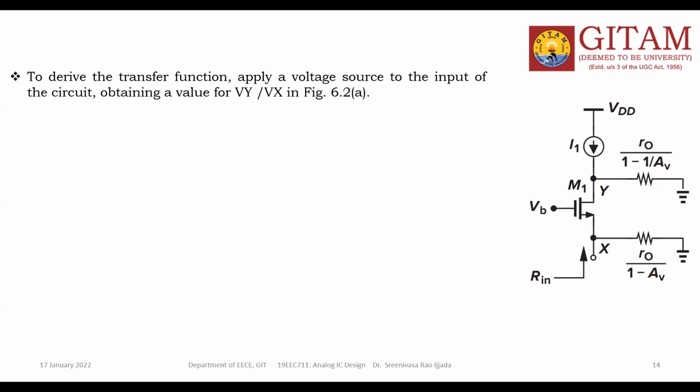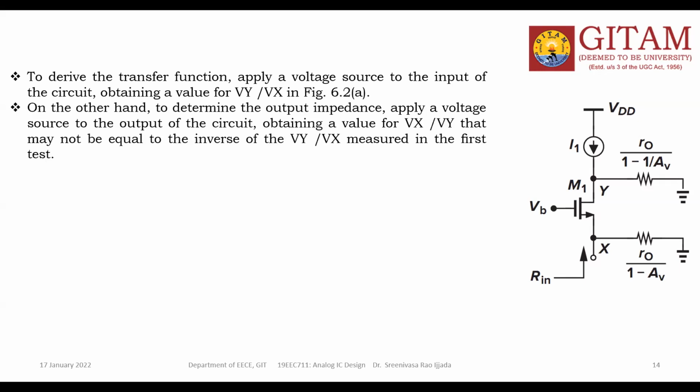If you want to find the transfer function of this circuit, you need to apply the voltage source. Vx is the input signal. On the other hand, to determine the input impedance, you must apply a source Vx at the input side. Similarly, to know the output impedance, apply one voltage source at the output side, Vy.